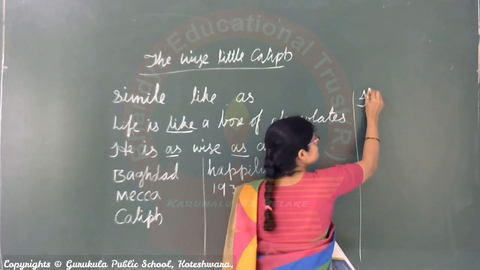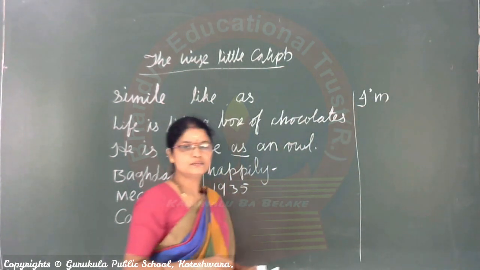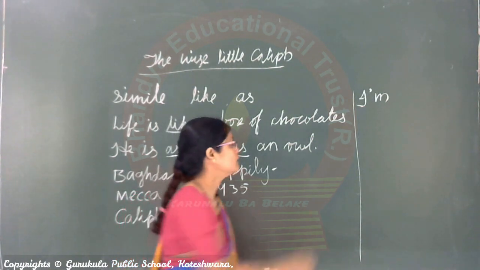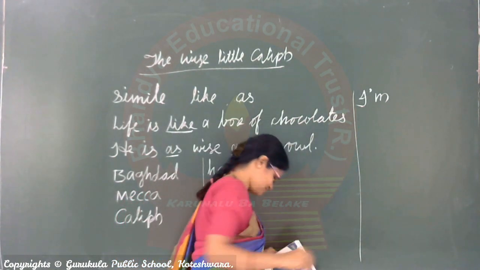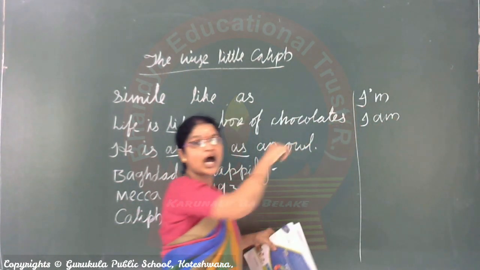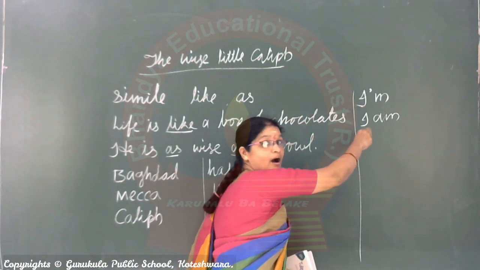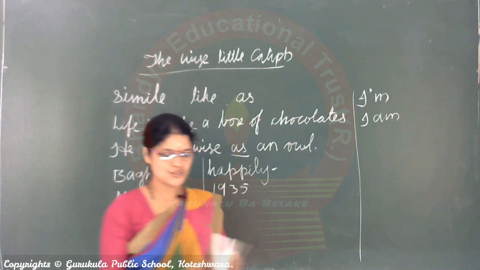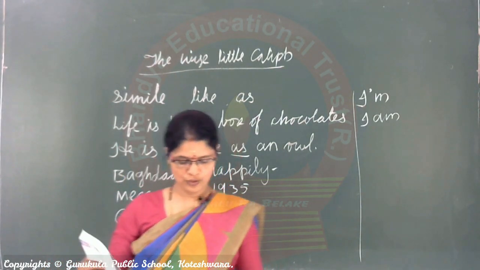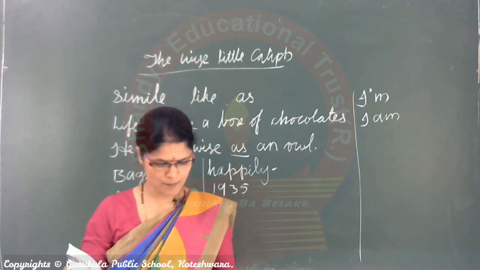I apostrophe m. This one is the short form of I am. This one, am. Pronunciation: am. This, I am. This, am. Understood now? Short form. Here the apostrophe is used for the short form of I am.